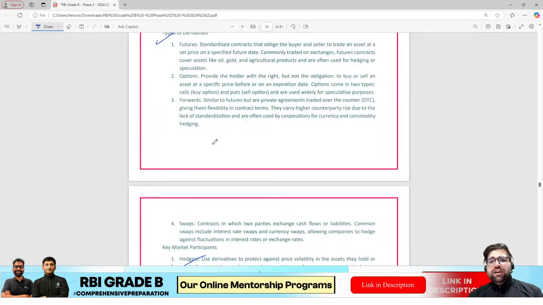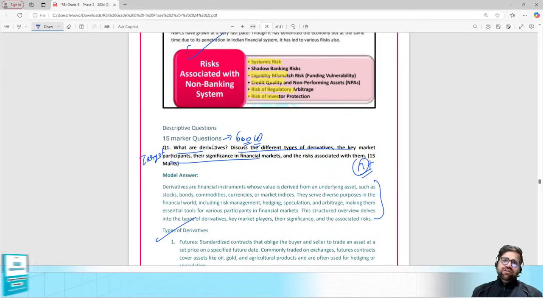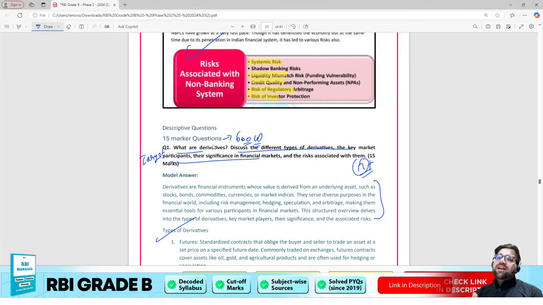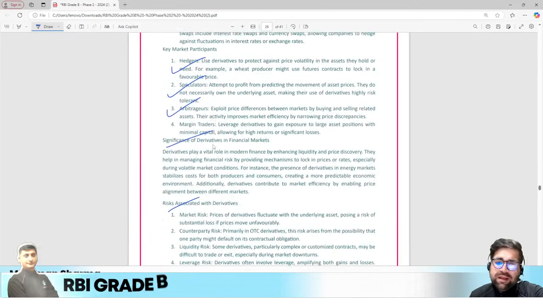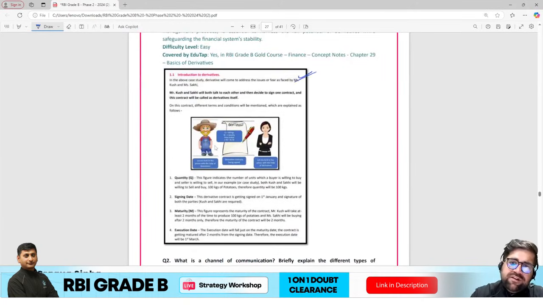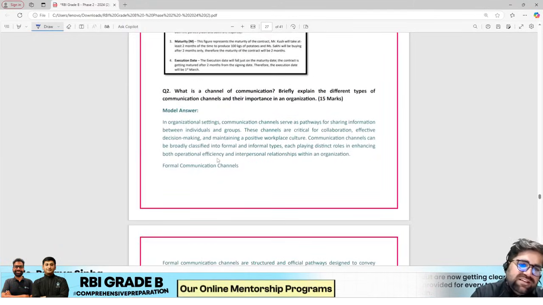So if this question was on my target list, I would have tried to get 12 plus in such questions, because I know that these are questions which I can do. So first identify the questions which are on your target list. Yes, I will do good in such questions. Okay, what's next in the 15 marker? Yes, we have covered derivatives beautifully in our course as well, because I have taught derivatives to you, one of my favorite chapters.